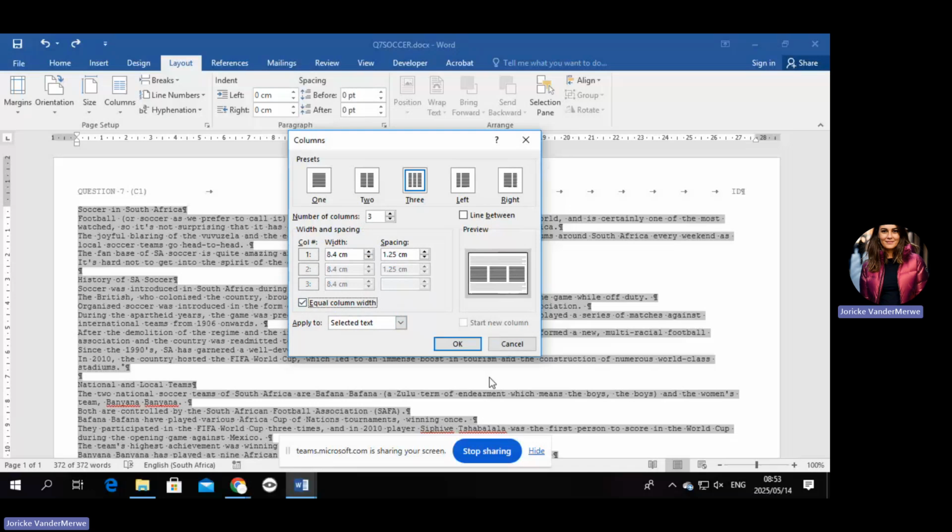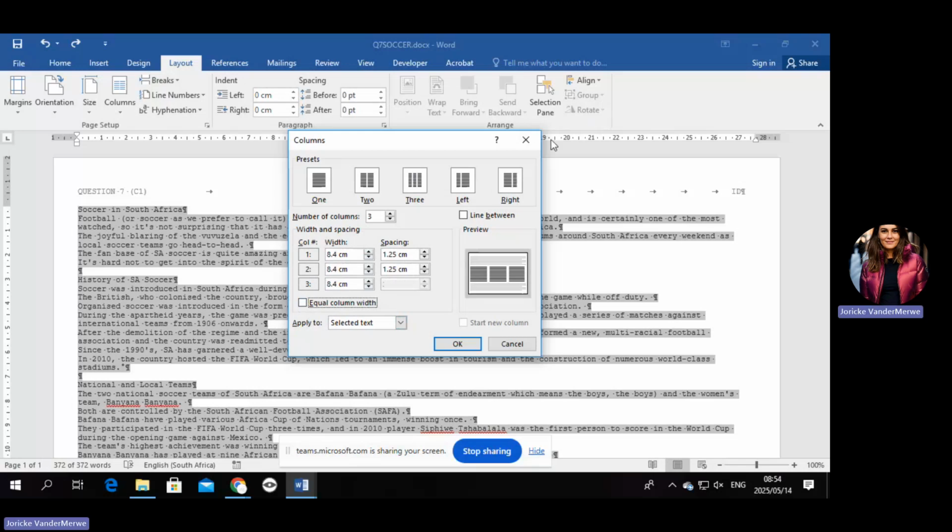Remember with the table, they also want to ask you to change the left column of the table to a certain amount. We must revise that. So if they do ask you that, please ensure you take off the equal column width so that you can have access to the other 3. Otherwise, you won't be able to change the size. You understand what I'm saying? Look there. That's what I'm talking about. But currently, we're going to leave it at 8.5 and it's going to be equal. Right. Now,